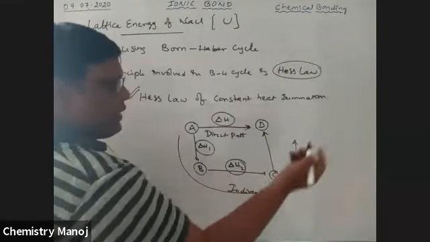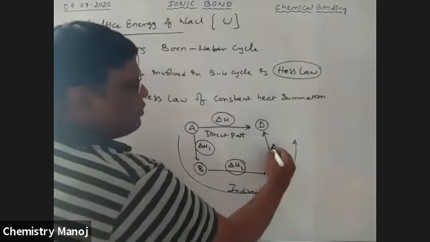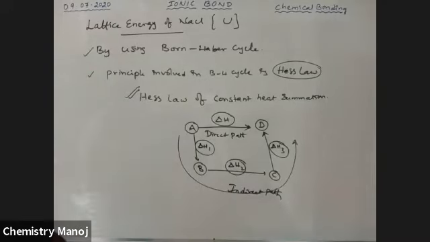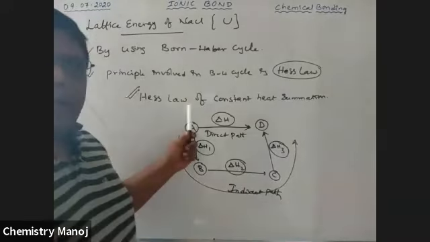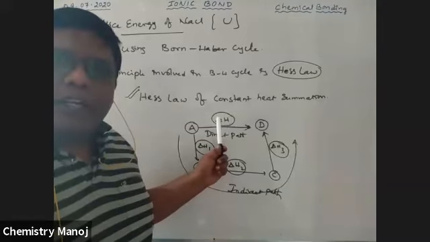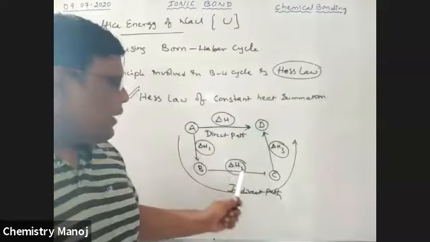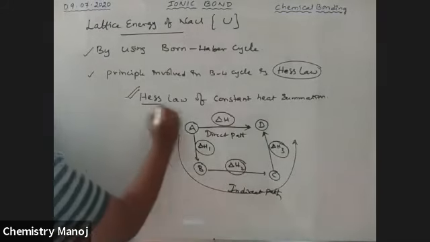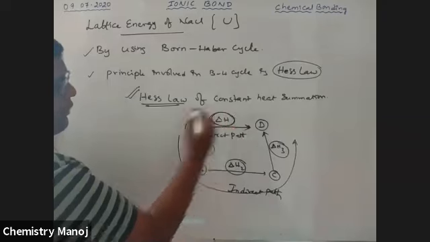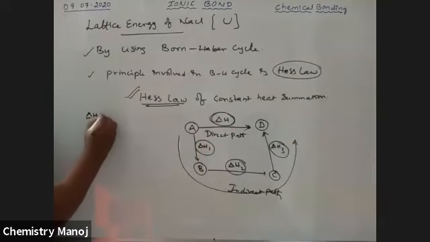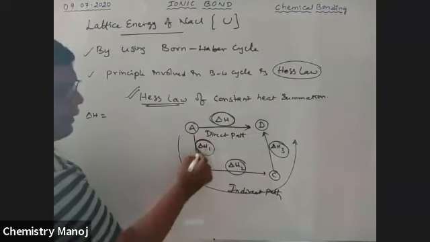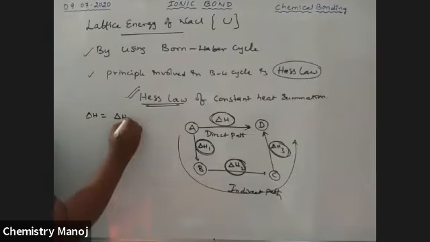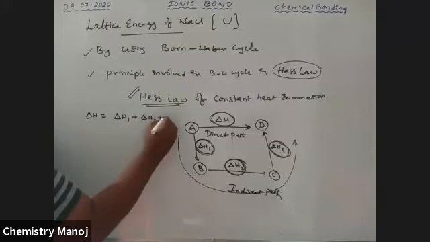C to D is one more chemical reaction. It is completely different. So delta H3 is the enthalpy change. According to Hess law, the direct step enthalpy value is equal to the sum of the multiple steps' energy values. That is, the direct step enthalpy value, delta H, is equal to the sum of the multiple step enthalpy values, that is delta H1 plus delta H2 plus delta H3.